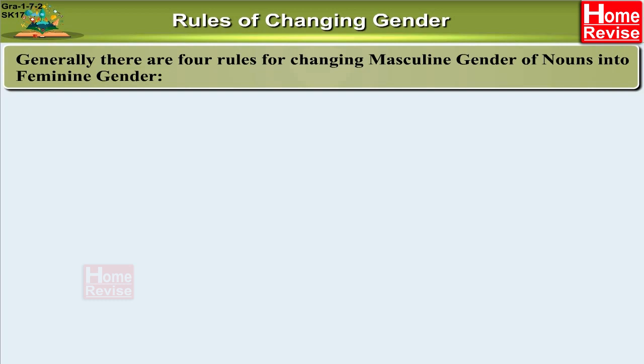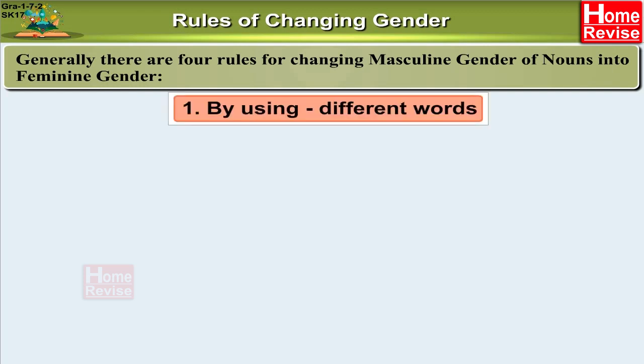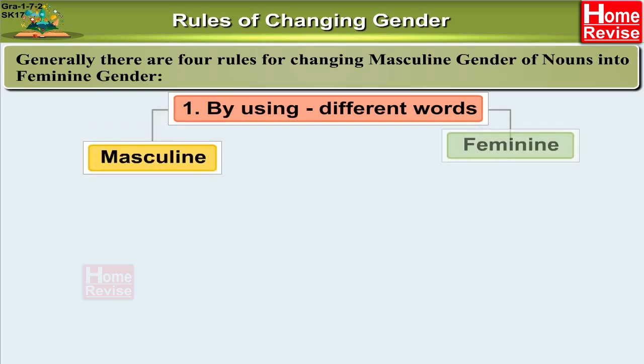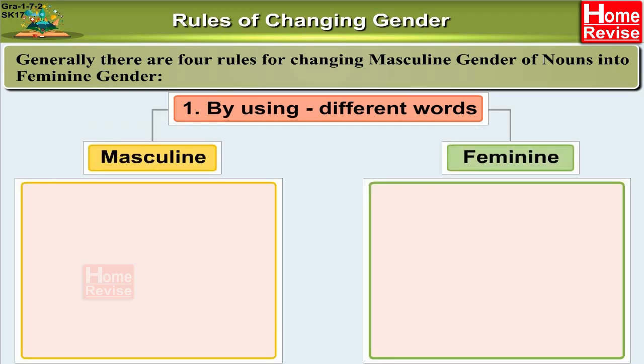Rules of changing gender. Generally, there are 4 rules for changing masculine gender of nouns into feminine gender. 1. By using different words. Here we have a list of masculine words and their feminine words.